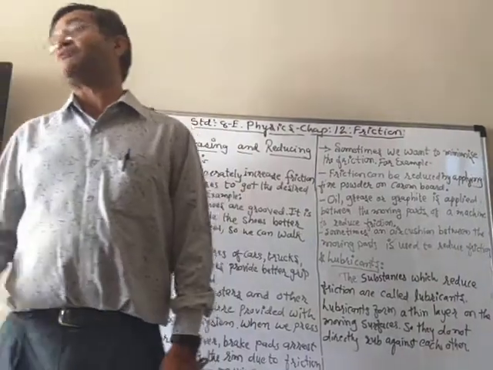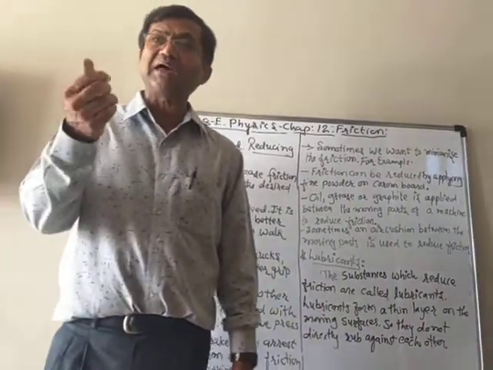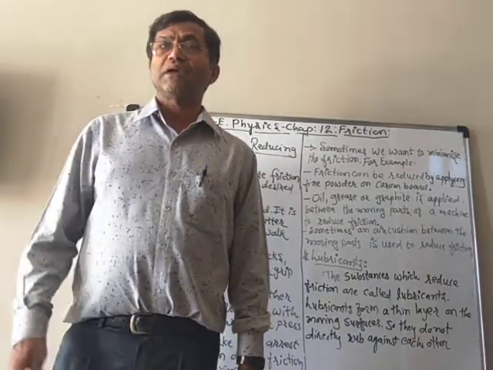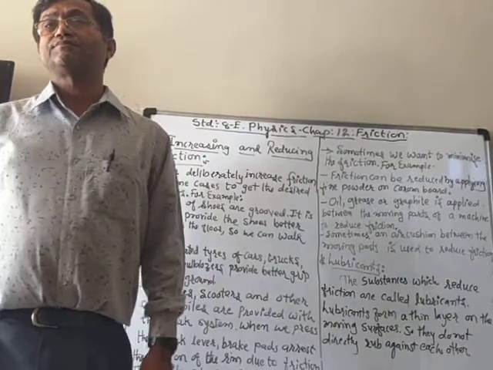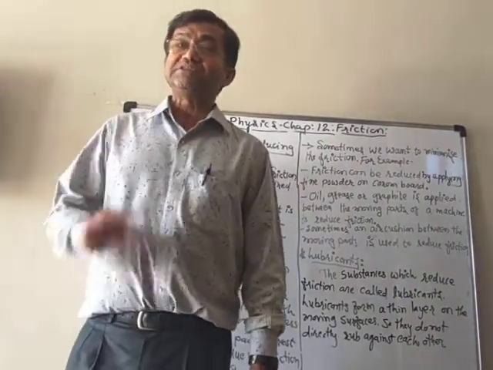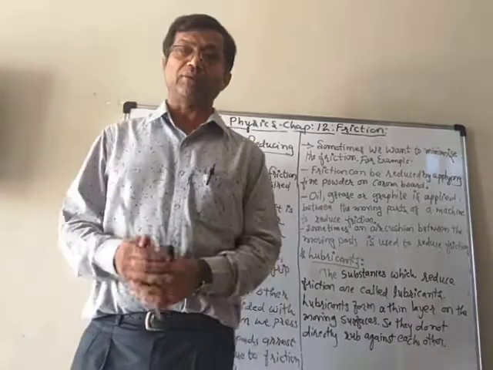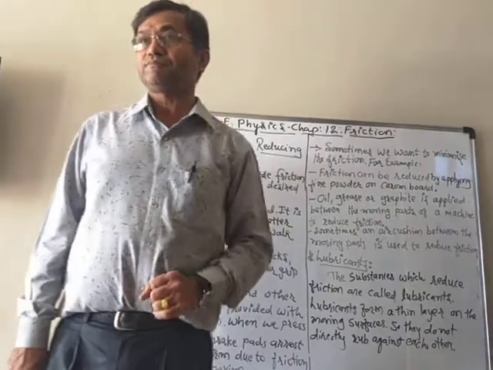Now in this situation, what do we do? Everybody is familiar with that. We sprinkle very fine powder and rub it over the surface of the carom board. After rubbing it, just feel the surface of the carom board. You will see that it is much smoother than before.